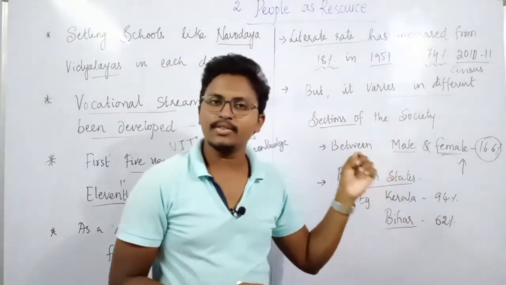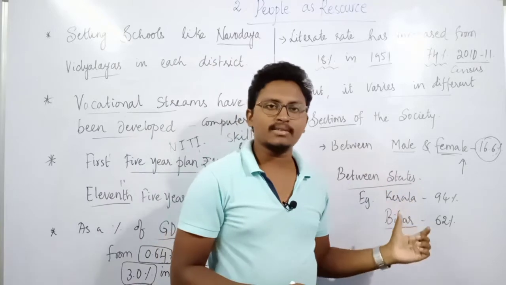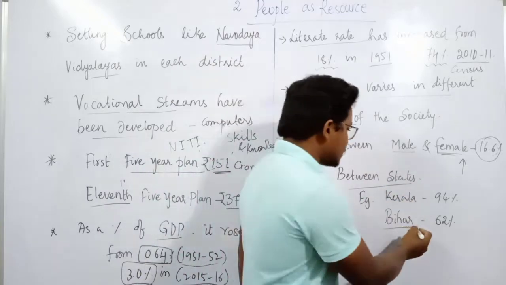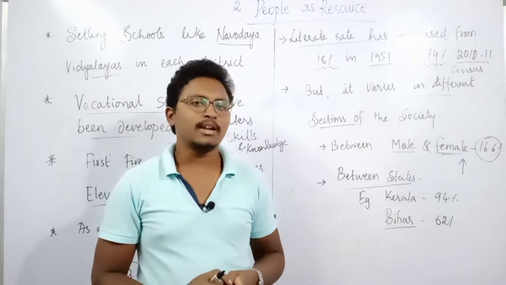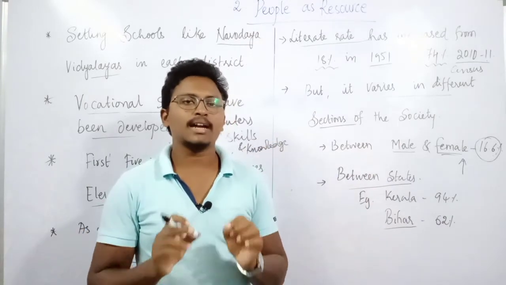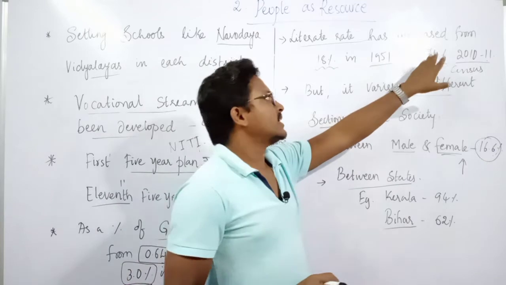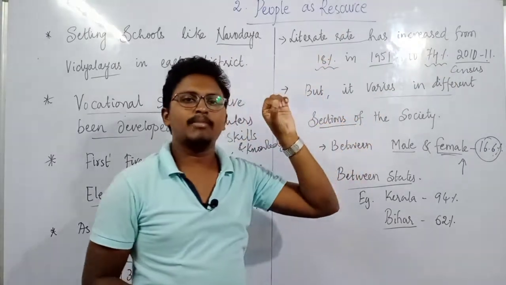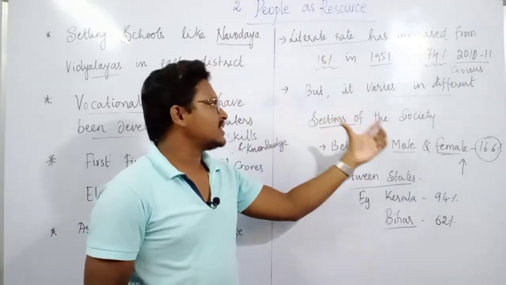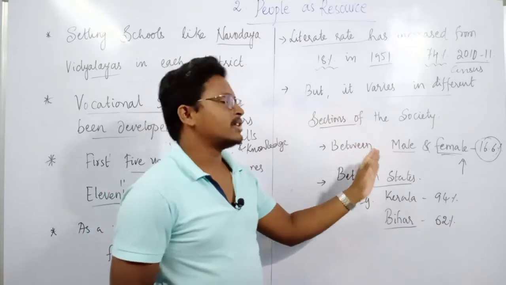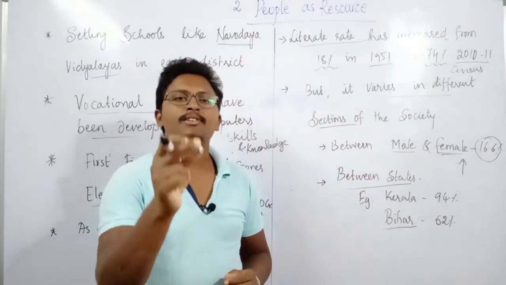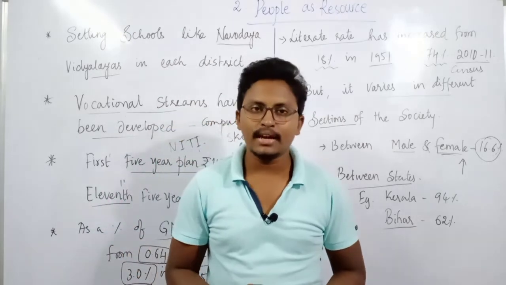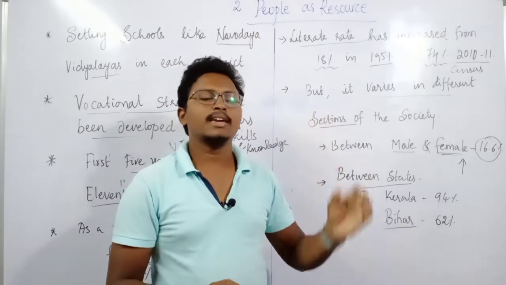The literacy rate of Kerala is 94%, whereas in states such as Bihar it is only 62%. So the overall average literacy rate throughout the country is 74%, but it may vary between different sections of society, maybe between men and women, or between states. Next we can see other steps taken by the government to improve education levels in the country.